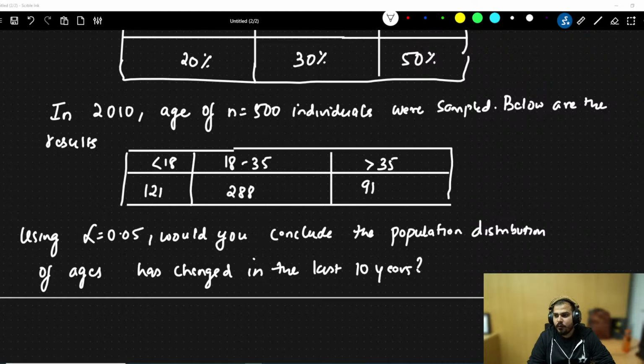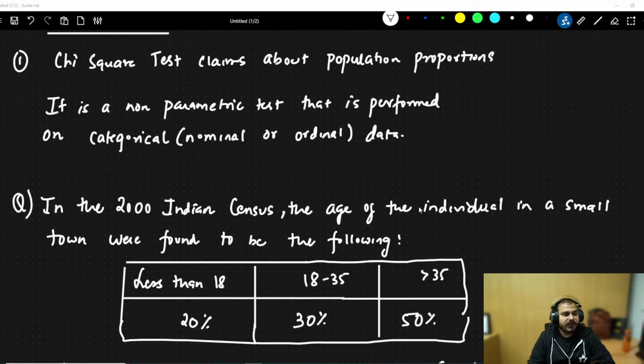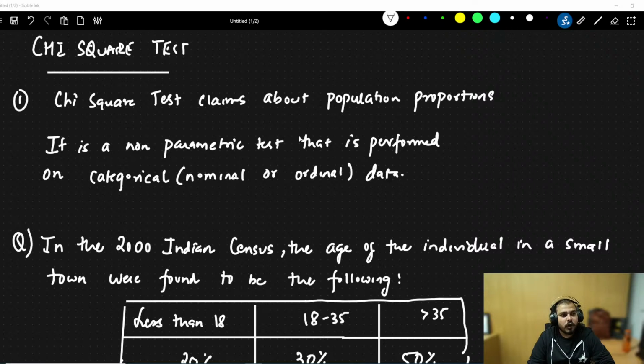Okay. Now, what we are going to do over here is that we are basically going to solve this particular problem. Now, you may be thinking that, Krish, you have told that it is a non-parametric test that is performed on categorical, that is nominal or ordinal data. Now, what exactly is a non-parametric test? Non-parametric test usually occurs with respect to population proportion. Whenever you are given some kind of proportions of data, at that point of time, you cannot specifically use a kind of parametric test. So you have to go with a non-parametric test.